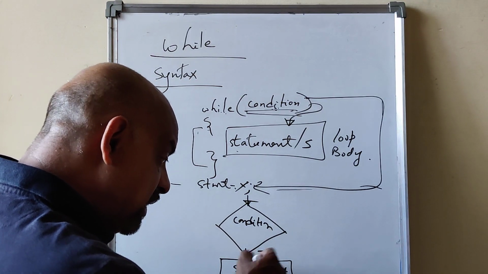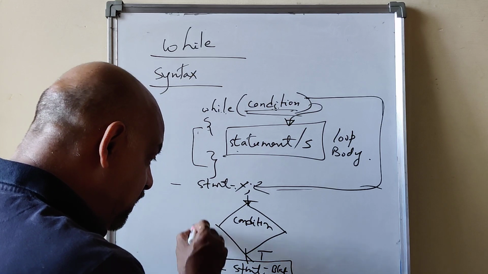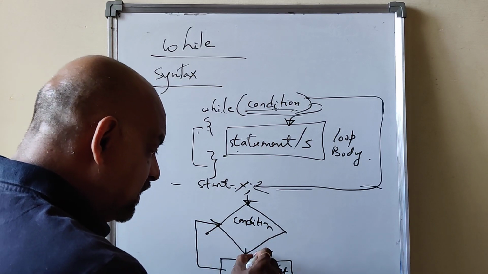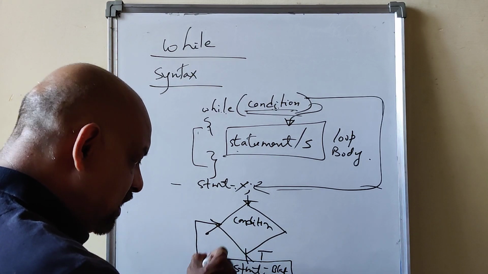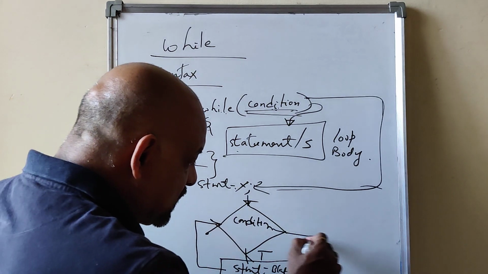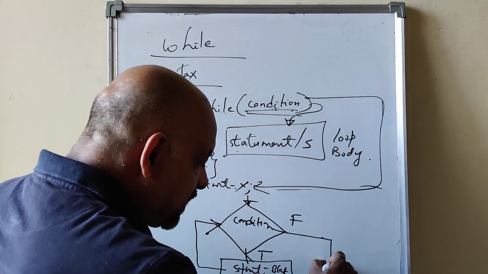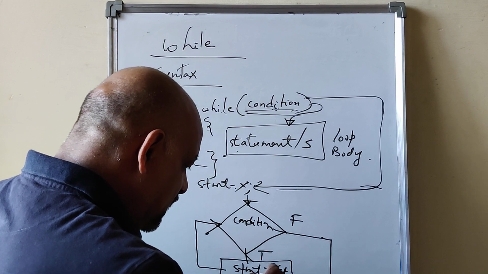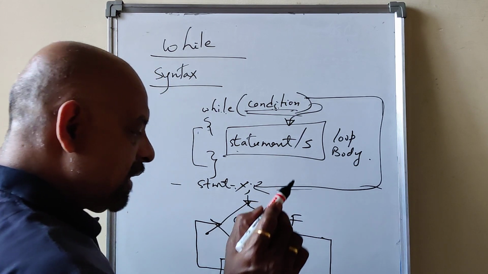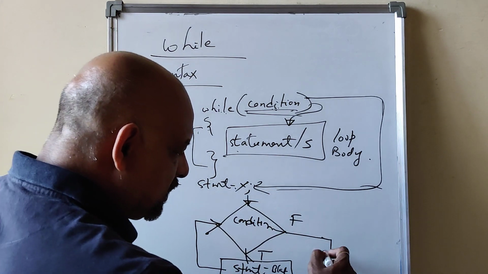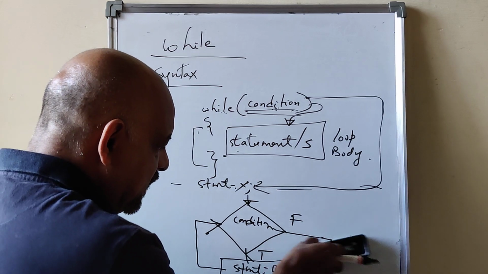Once you execute this statement, again you check the condition. As long as this is true, you are executing this, you are inside the loop body. Once this is false, you exit and come here, and execute some other statements, like statement X.